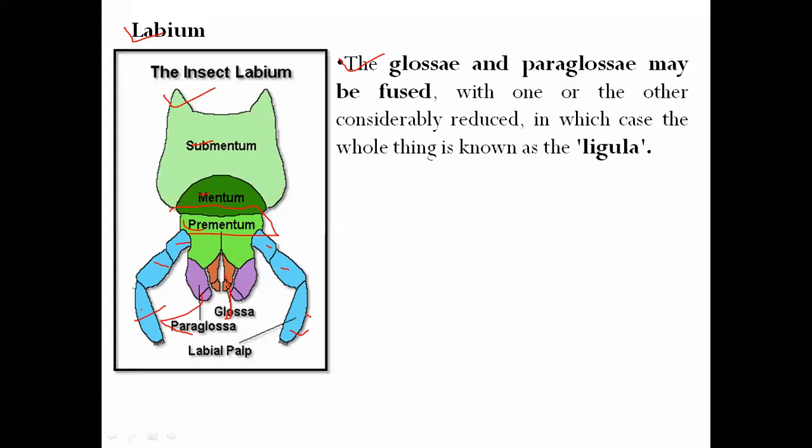There are two pairs of lobes on the anterior margin of the prementum of the labium. The glossa and paraglossa are helpful parts of the insect mouthparts. The paraglossa is the outer lobe present on the prementum, and the glossa is the inner lobe on the distal margin of the prementum. In some species of insects, the glossa and paraglossa are fused.